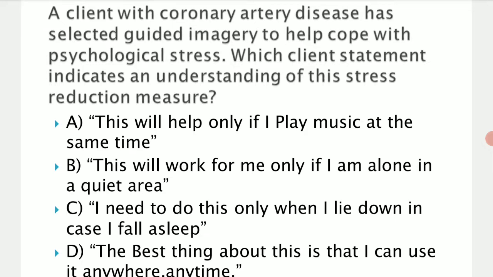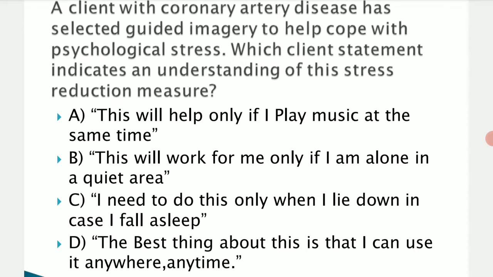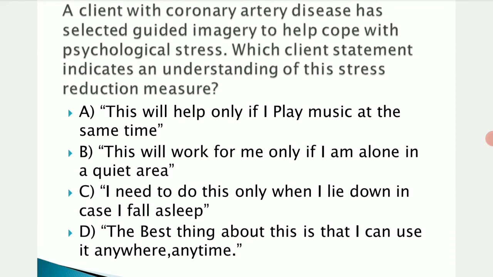The client with coronary artery disease has been selected for guided imagery to help cope with psychological stress. You are teaching them how to cope with the psychological stress, and you are giving them a selected guided imagery technique. That is one of the techniques usually followed for treatment purposes. Psychologically, if a person has been undergoing a very stressful event, we can give this technique.